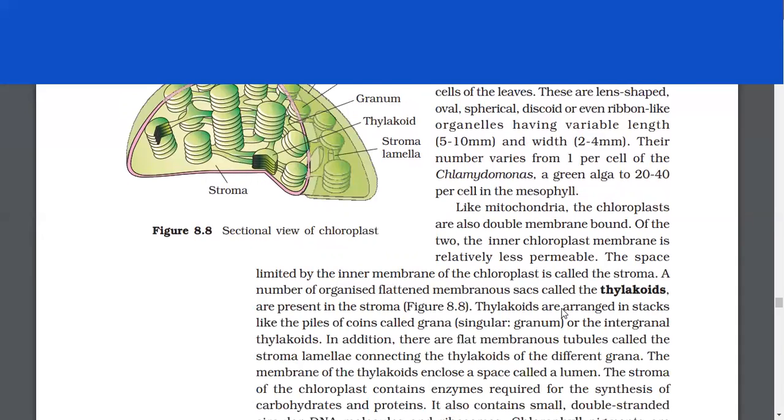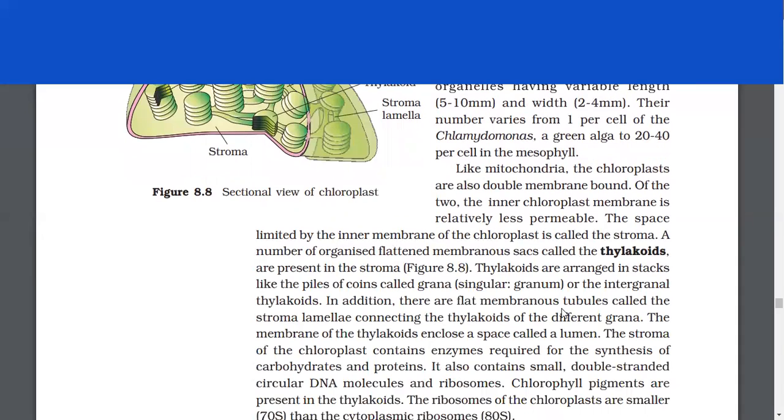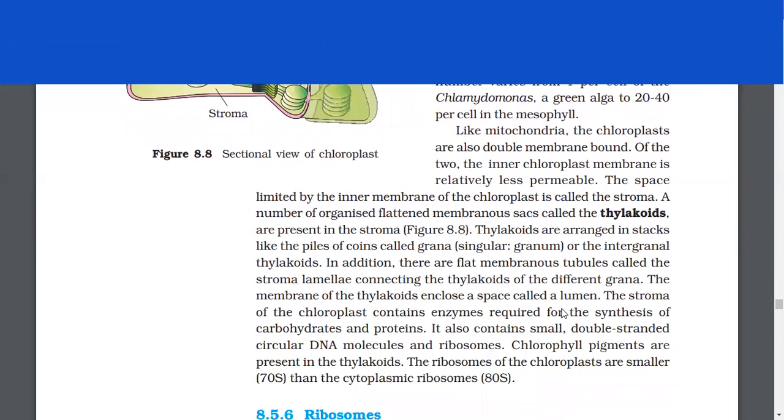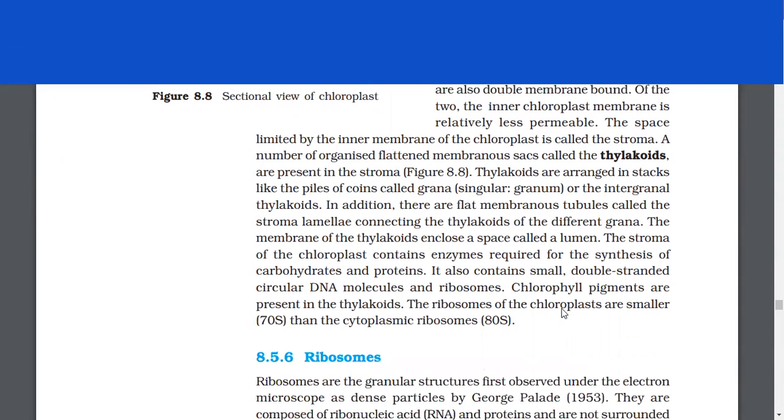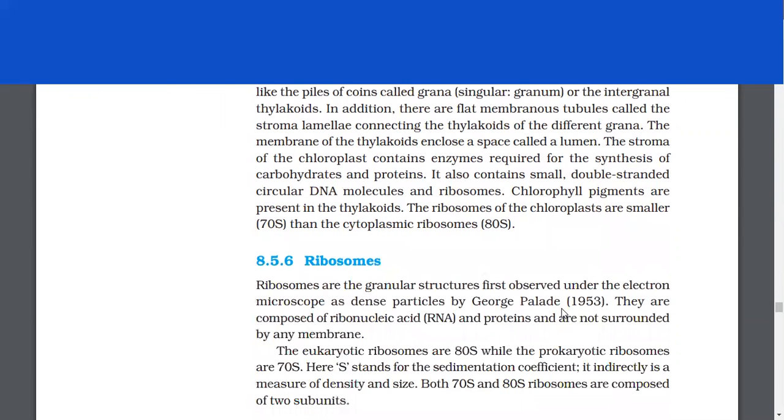Of the two, the inner chloroplast membrane is relatively less permeable. The space limited by the inner membrane of the chloroplast is called the stroma. A number of organized, flattened membranous sacs called the thylakoids are present in the stroma. Thylakoids are arranged in stacks like the pile of coins called grana or the intergranal thylakoids. In addition, there are flat membranous tubules called the stroma lamellae connecting the thylakoids of the different grana. The membrane of the thylakoids encloses a space called a lumen.